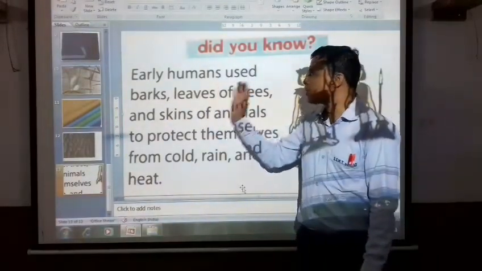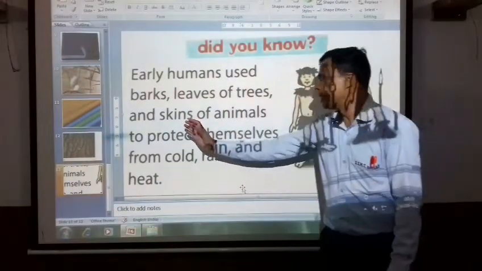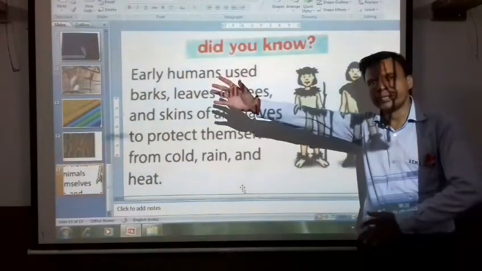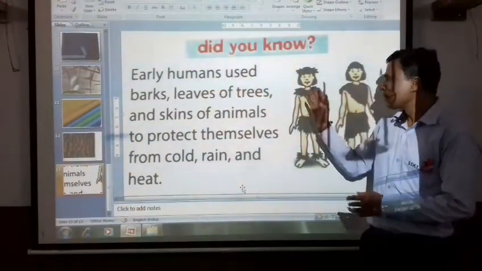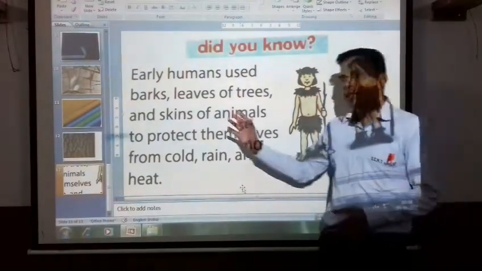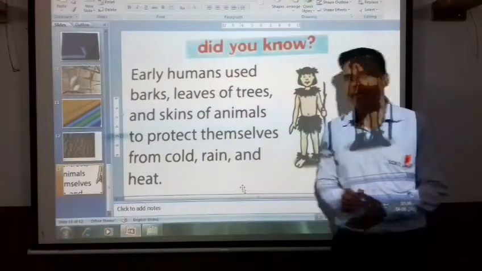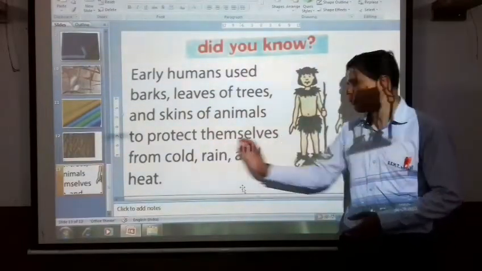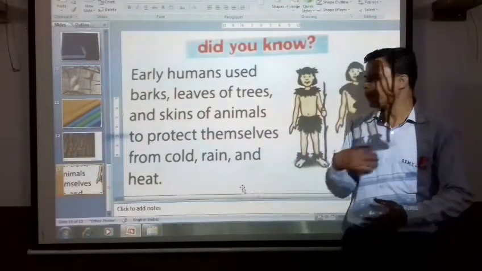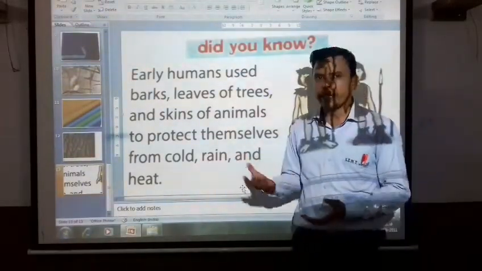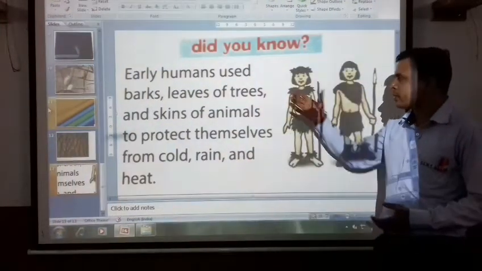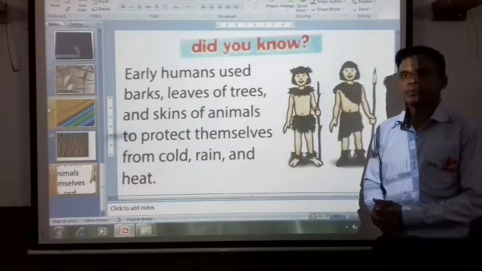Early humans used the bark, leaves of trees and skins of animals. Especially those people who lived in the forest used the leaves of trees, bark and also the skins of animals to protect themselves from cold, rain and heat. As I told you, clothes protect us from heat, rain, cold, germs and dust. So I hope you understood this topic.